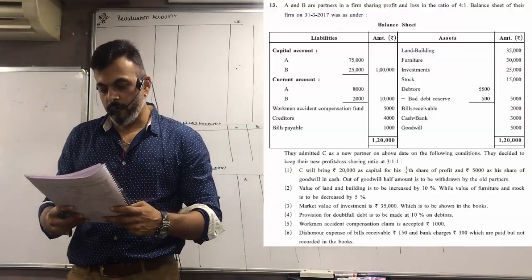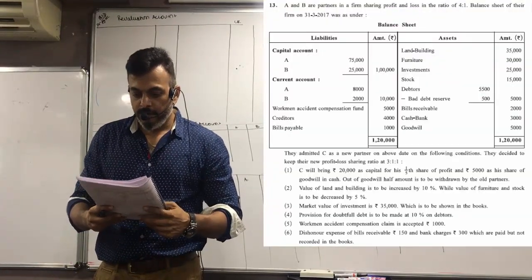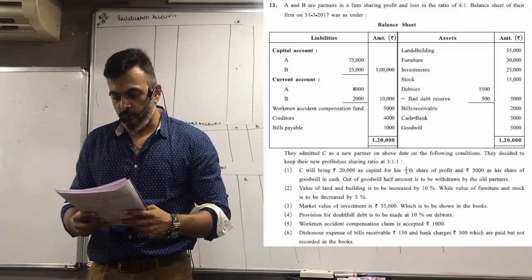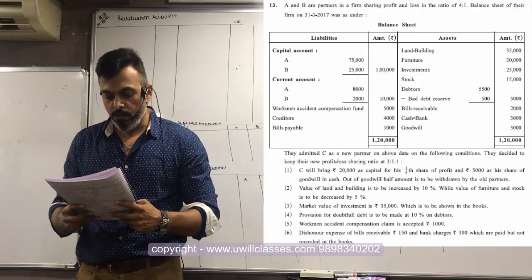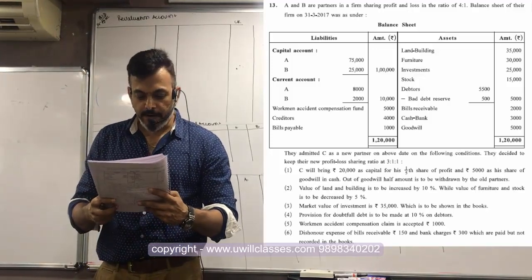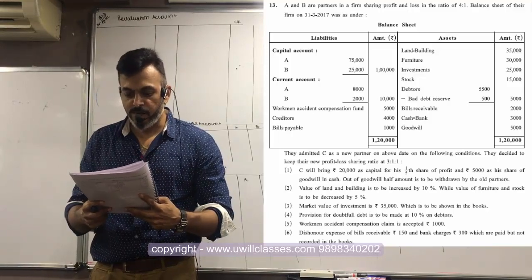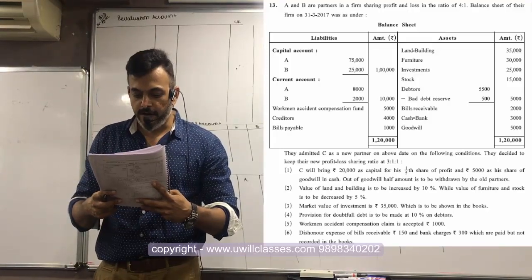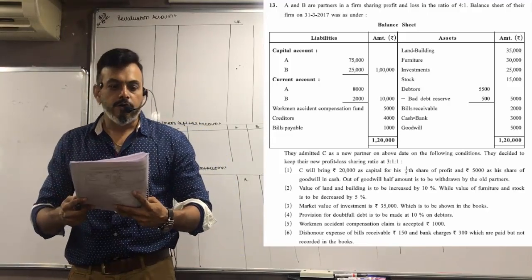Page number 211, question number 13. A and B are partners in a firm, sharing profit and loss in the ratio of 4:1. Balance sheet of their firm on 31/3/17 was as under. We have capital, current, workmen accident compensation fund, creditors, bills payable, land and building, furniture, investment, stock, debtor, BDR, bill receivable, cash bank, and goodwill.